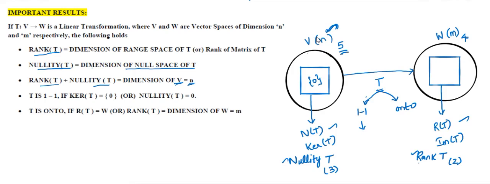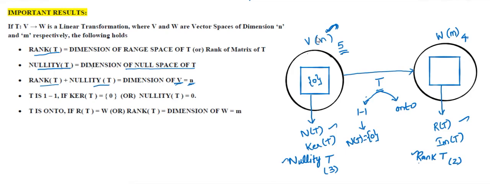That means it only maps the 0 element to 0. It won't map non-zero elements to 0. If that condition is satisfied, we can say T is one-to-one. The null space of T contains the element 0 alone, not more than that. In another way we can say nullity T is 0, meaning the dimension of this set is 0.